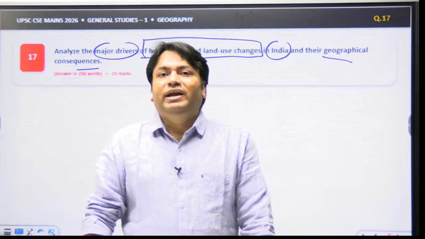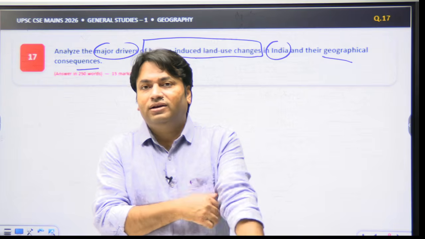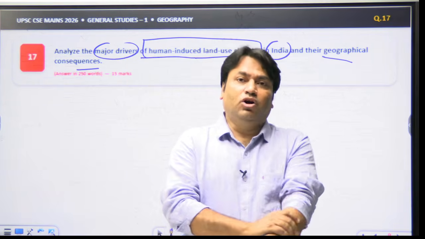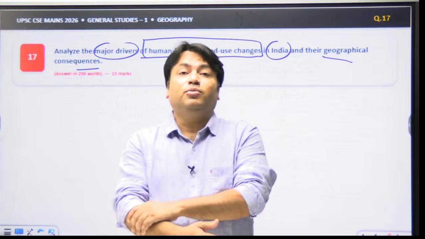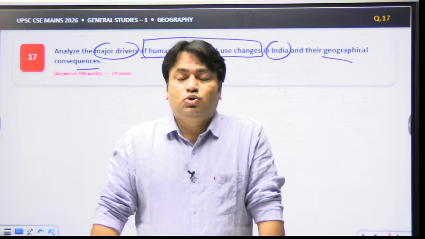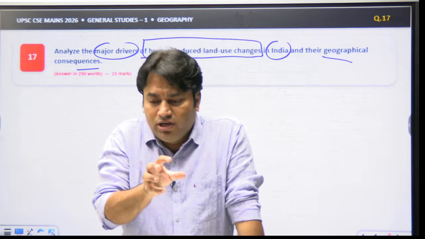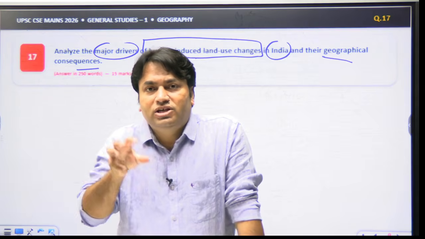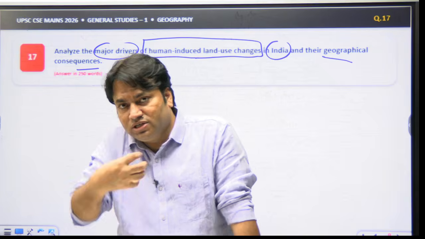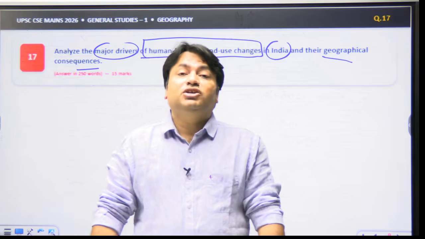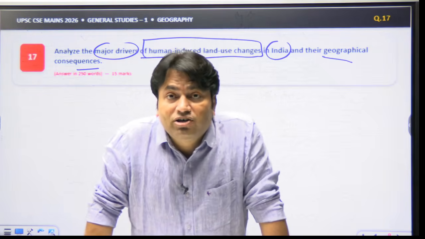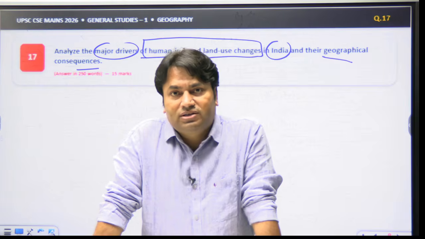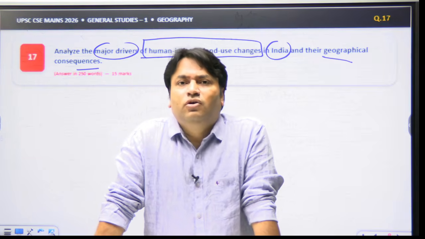So, human-induced land changes occur when economic and demographic forces alter the relationship between population, resources, and space. So, we have to focus on population, economic growth, use of technology, policy of the government, changing demand, how this conversion is being done, intensification, fragmentation of land, and hydrological, ecological, climatic, and socio-economic consequences, right? This we will have to focus on.